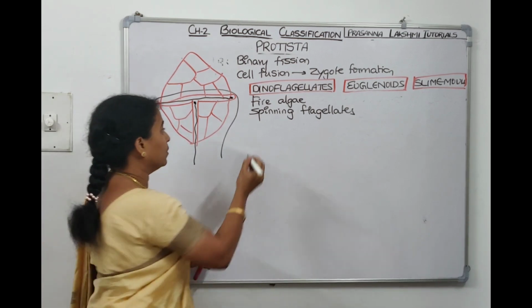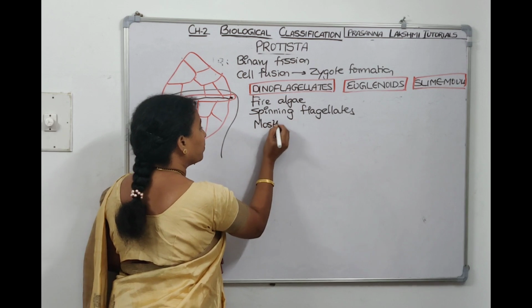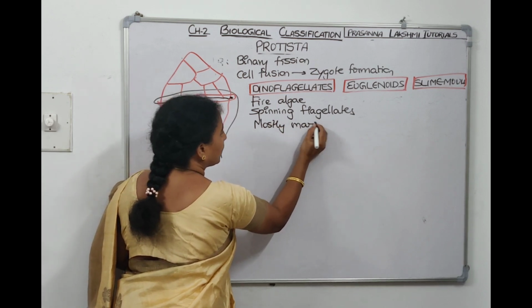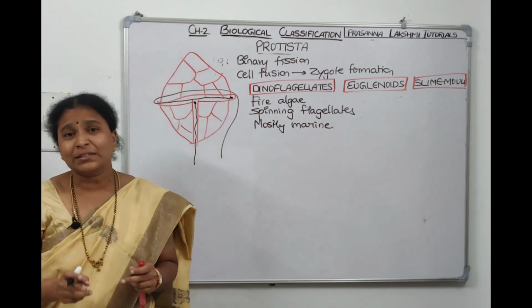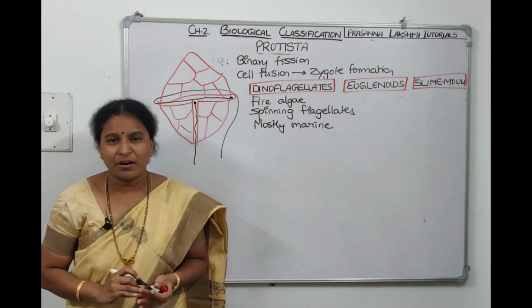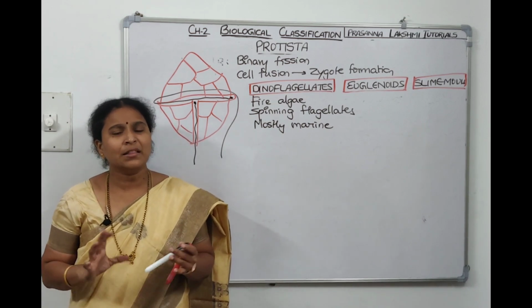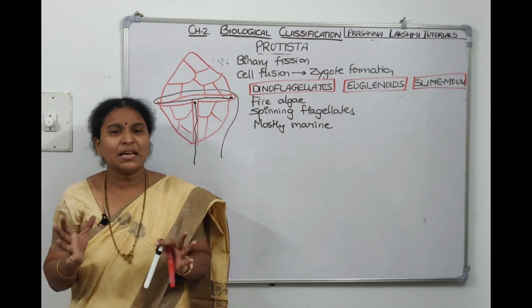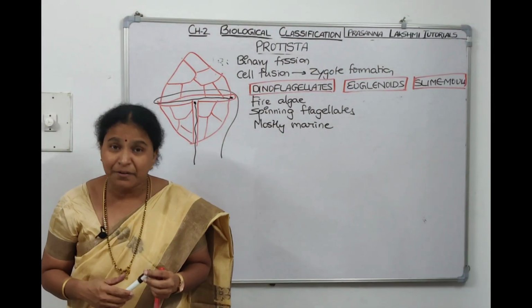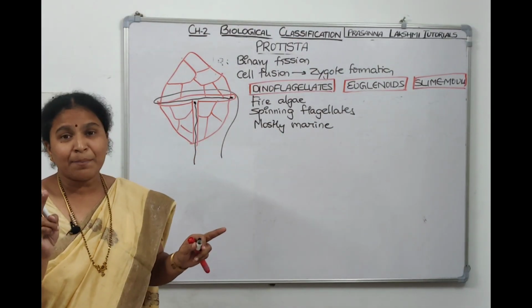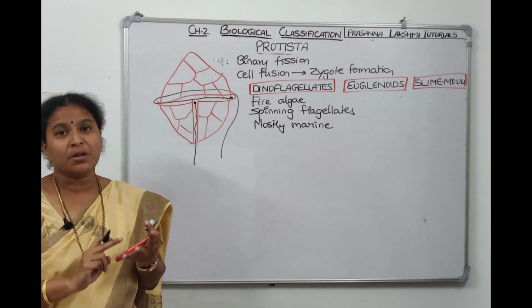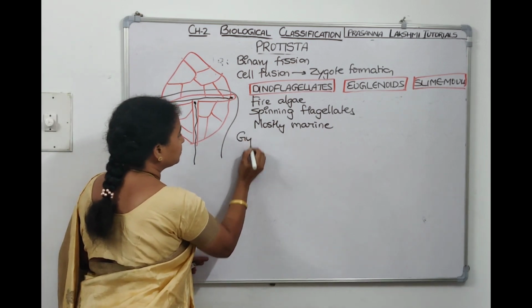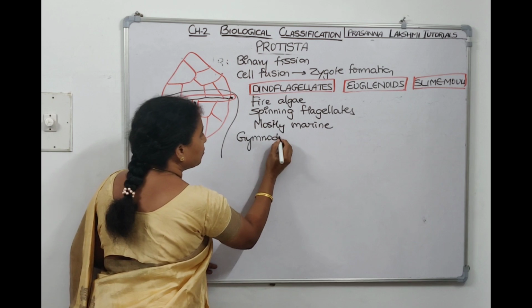Dinoflagellates are mostly marine. They're seen in marine water bodies only. There are some dinoflagellates like Gymnodinium and Gonyaulax. They grow profusely in the Mediterranean Sea and make the sea appear red, and this is called red tide. So there are two examples of dinoflagellates. What are they? Gymnodinium and Gonyaulax. Gymnodinium is one.